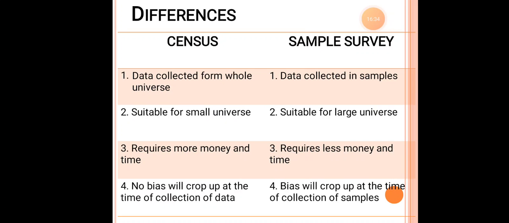And lastly, under census, there will be no bias in the collection of data. Why will there be no bias? Because each and every person will give their necessary information, so there will be no bias. But when I come to the sample survey, I go to a particular place where the people nearby are very familiar to me. At this particular point of time, what can I do? I can even call them and ask for the necessary information. By this, there will be biased information collected during the collection process. So these are the differences between the census and the sample survey.